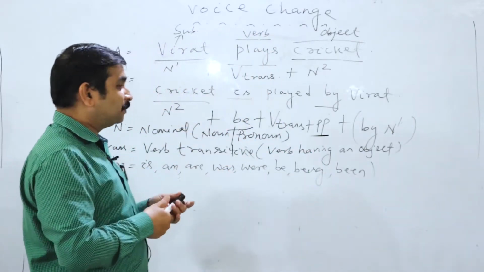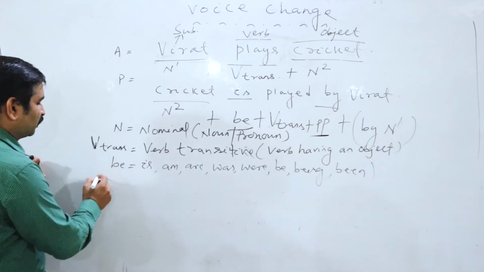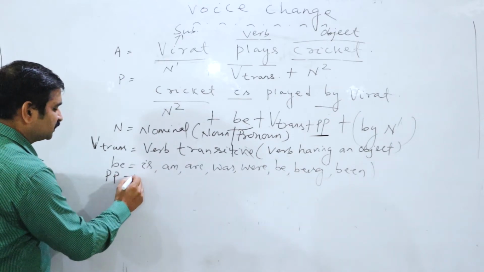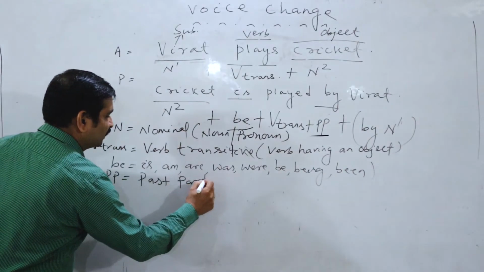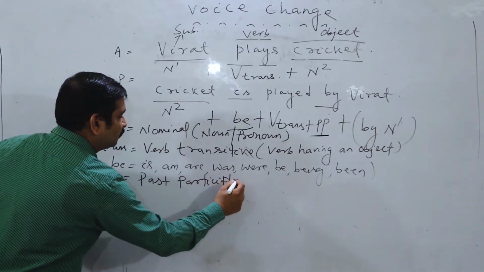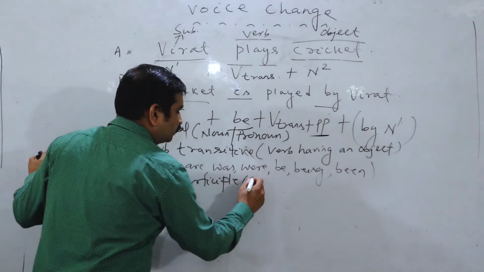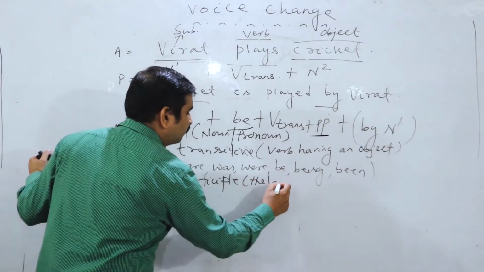Now let me tell you PP. You may ask, sir, what is PP? PP means past participle. What is past participle? Past participle means the last form of the verb.